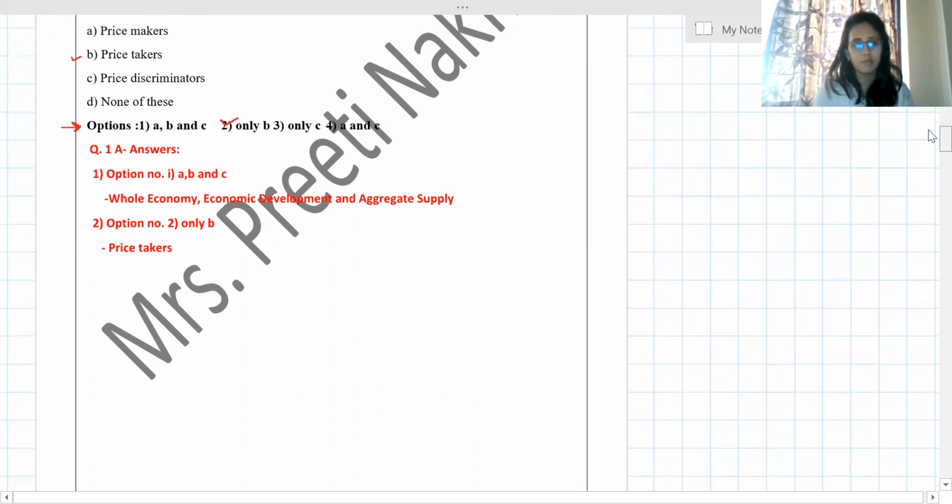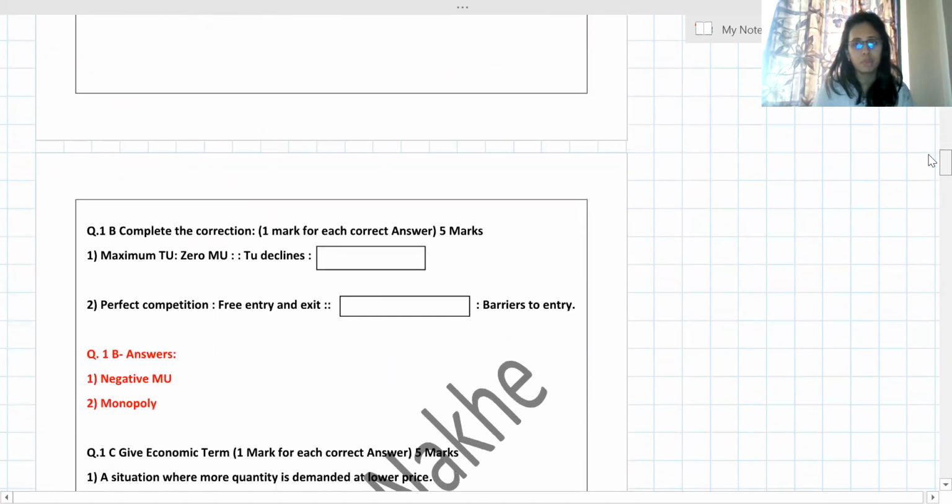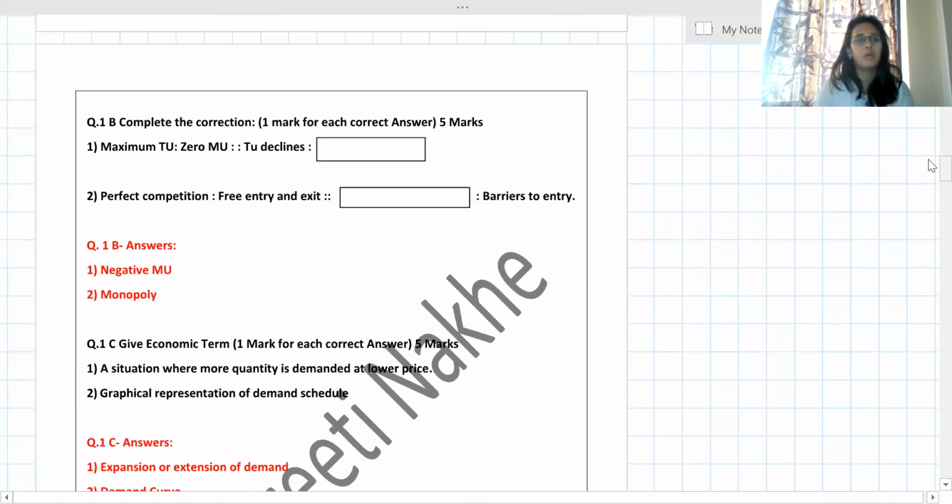Next type of question, A type of question is over. Now B. In the B type of question, complete the correlation. Correlation means there is some relation.